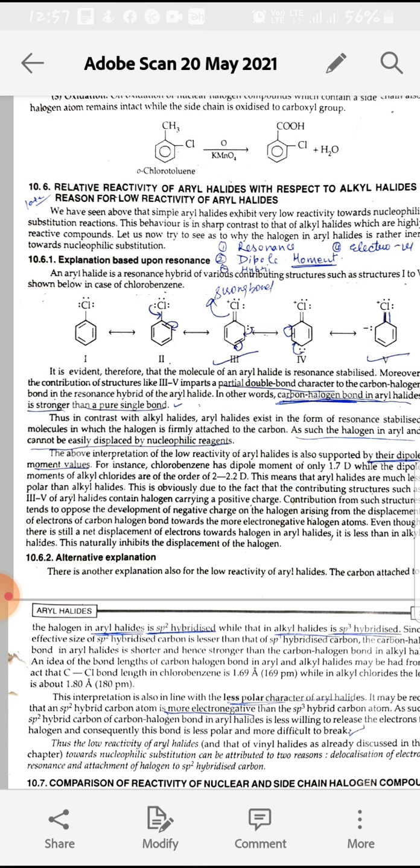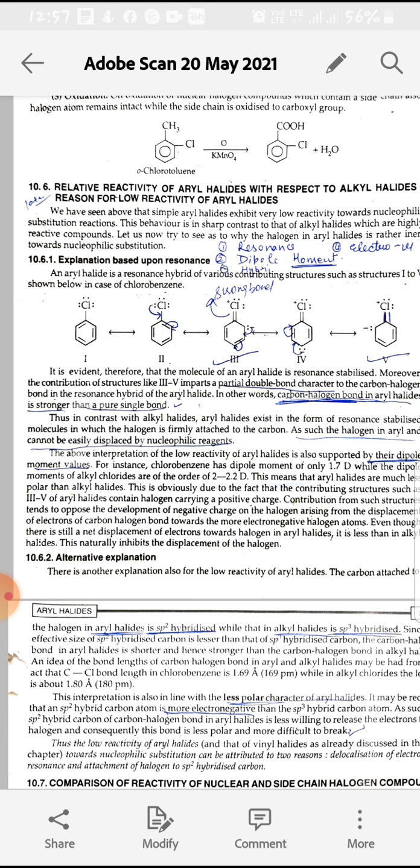If we draw resonating structures of chlorobenzene, then there will be 5 resonating structures. In these structures, there is double bond character between carbon and chlorine, and chlorine acquires a positive charge and the negative charge rotates on the benzene ring.